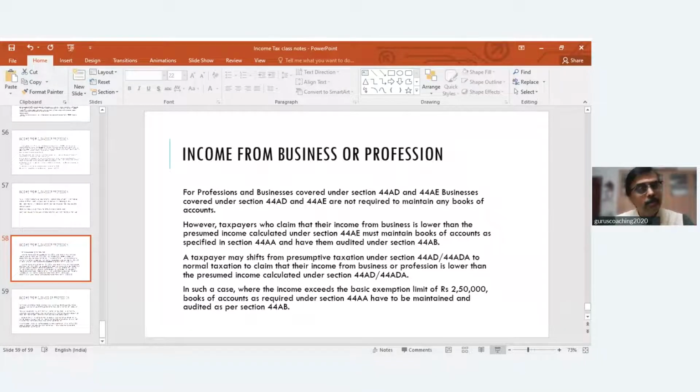Correct? So you can declare a higher income if you opt to. That's your choice, but you cannot declare a lower income. If you declare a lower income, automatically maintain books of accounts and get it audited.